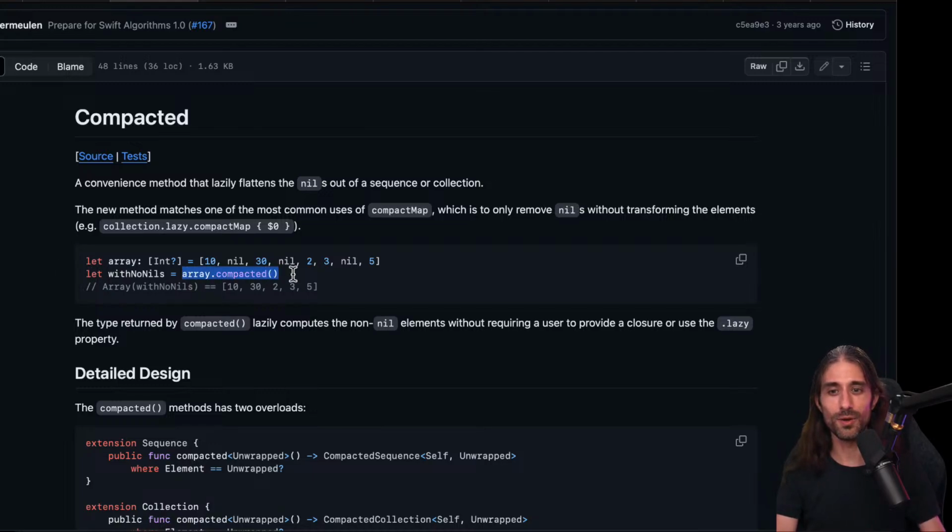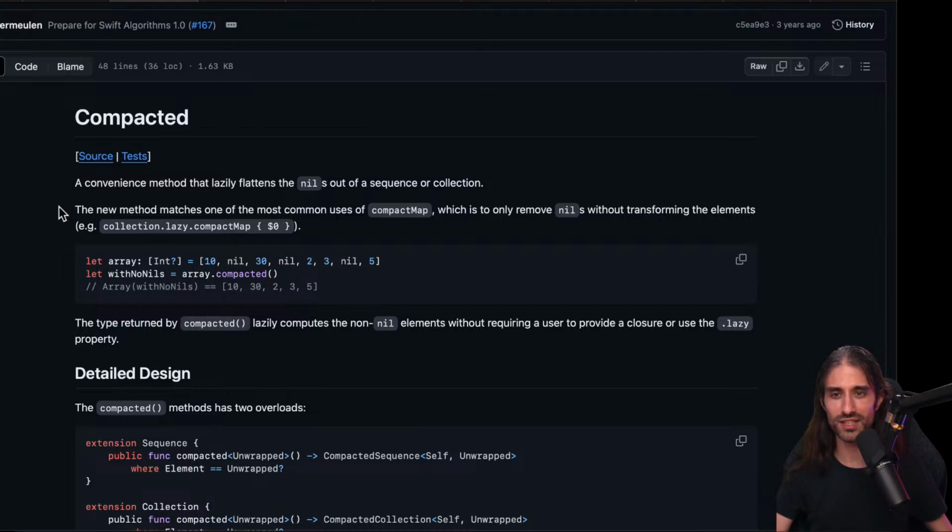And I did the compacted, and I think it's the one where people started to say, ooh, maybe you're taking a bit too much, maybe you're trying to find an example at all costs. So I was like, okay, maybe I'm going to put this format on pause and resume it later. But it's interesting to see that this is actually implemented in Swift Algorithms. I didn't know about it back then.